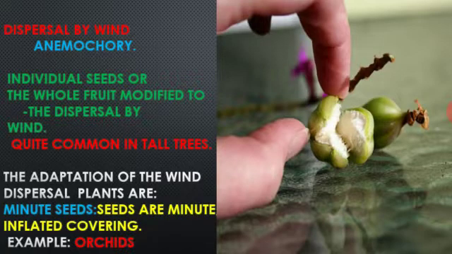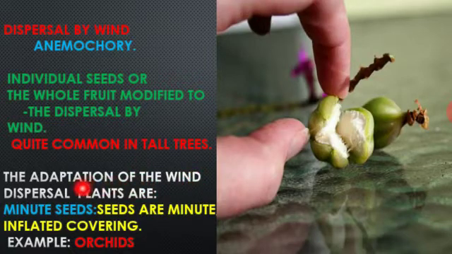Okay, so first we are going to see the agent wind, that is dispersal by wind. It is named as anemochory. Here individual seeds or even the whole fruit is modified and carried to some other places. It takes place mostly in tall trees.